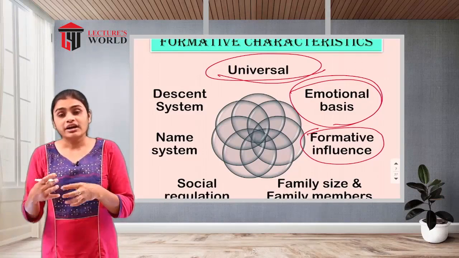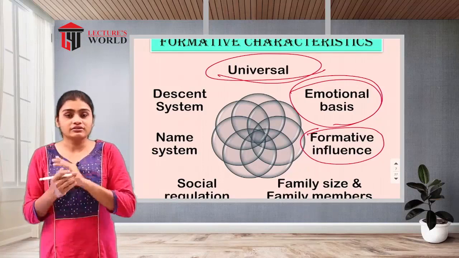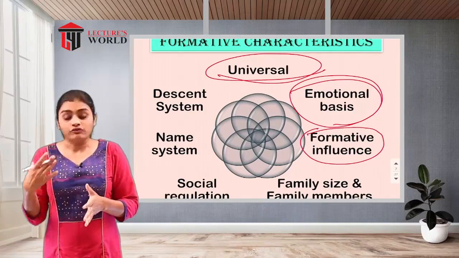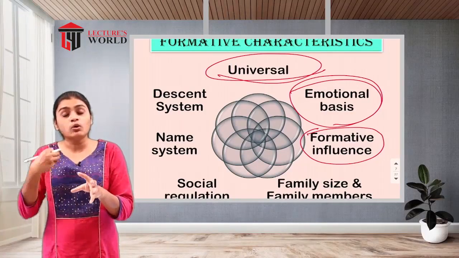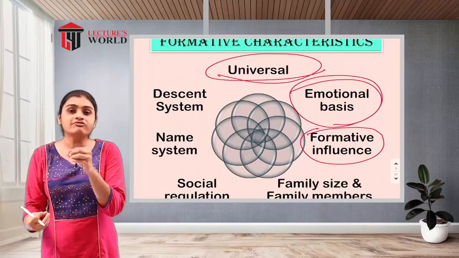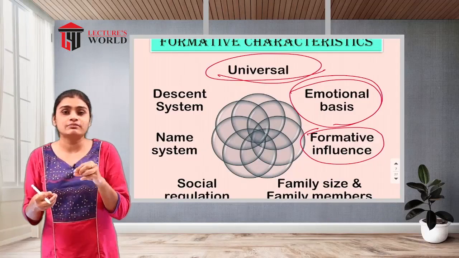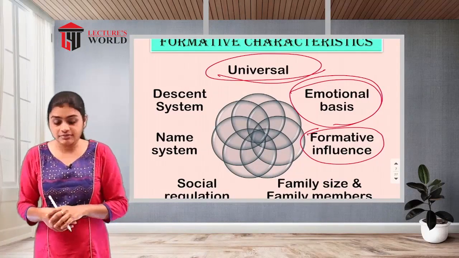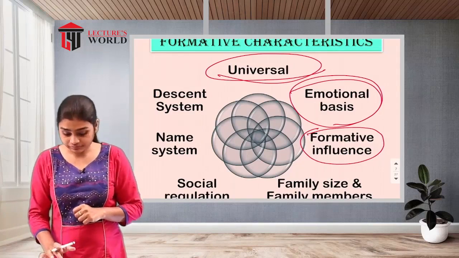This is how it forms something new in those children. So that's why the family is said to have formative influence in the development of the children.